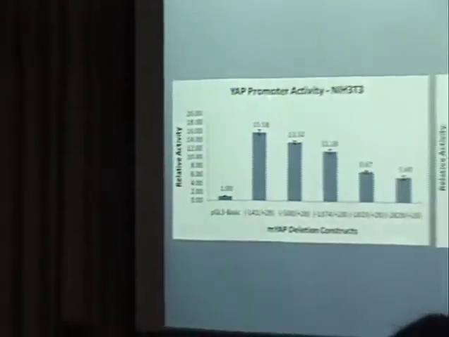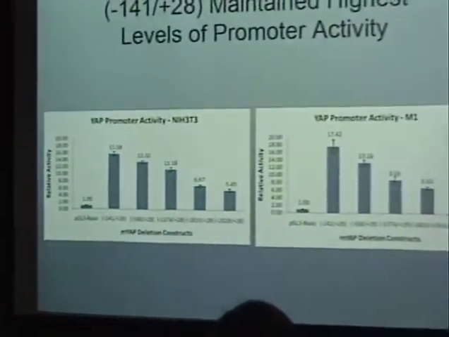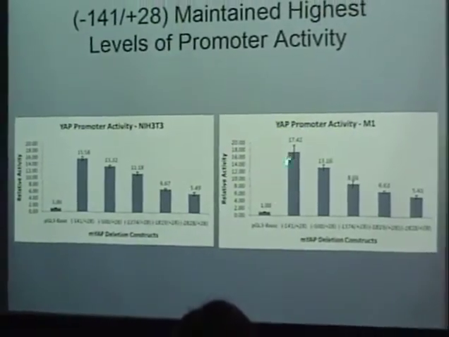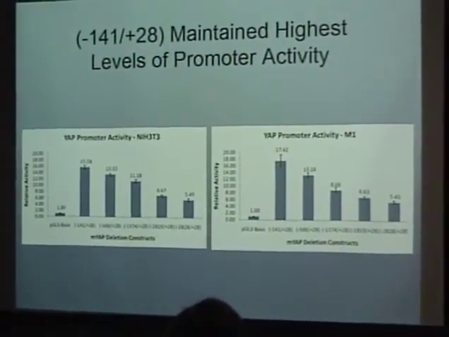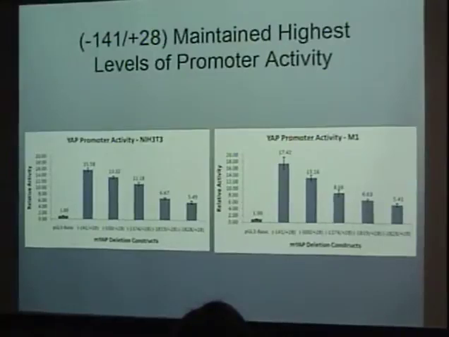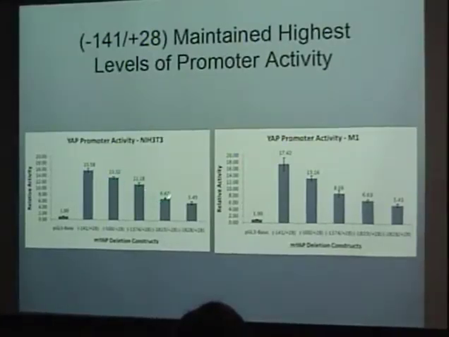So when I performed these transfections, I observed that the minus 141 plus 28 construct maintained the highest level of promoter activity in both cell types. In addition, I also observed that the larger deletion constructs had lower levels of promoter activity, and this could be due to repressive activity, which would require further study.